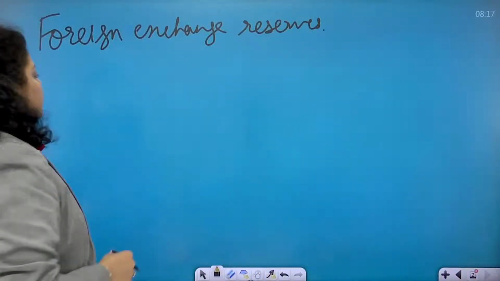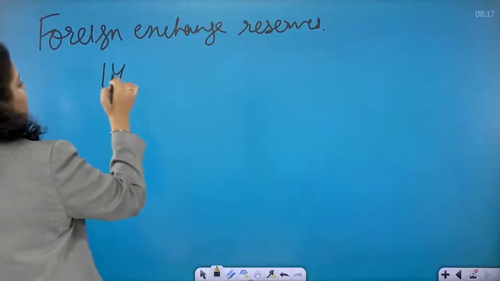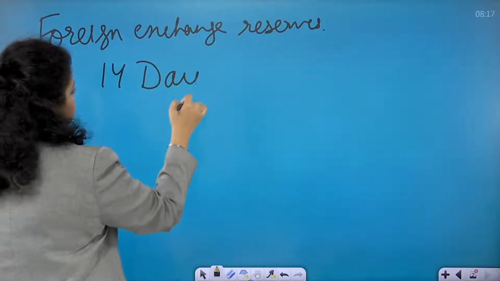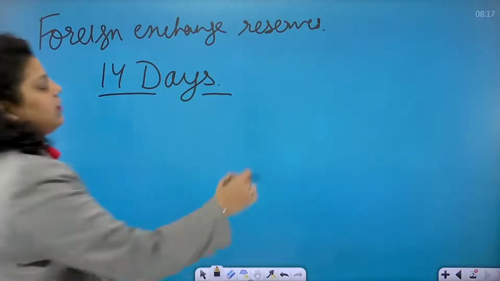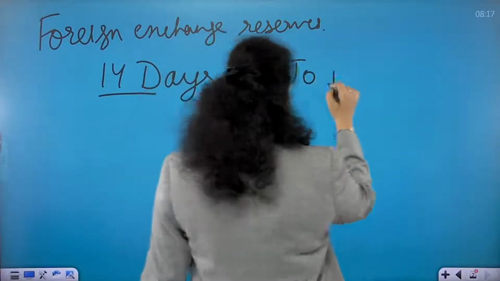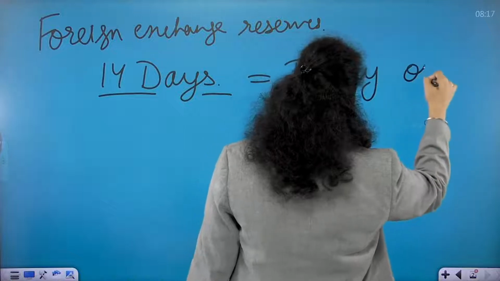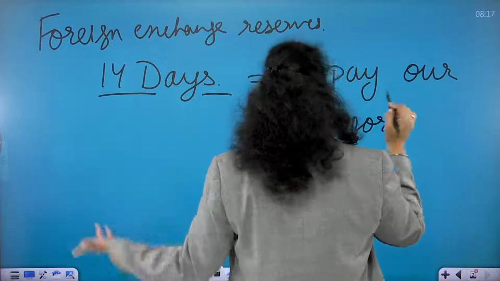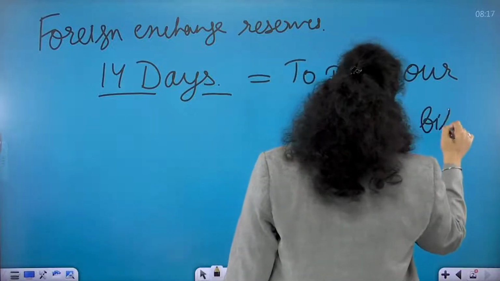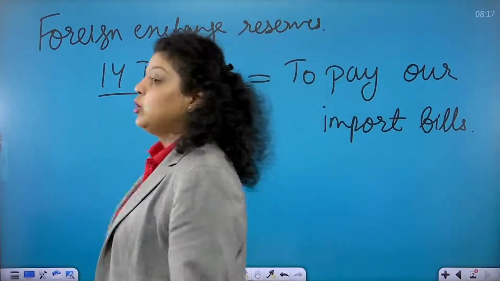Now, the foreign exchange reserves remained only for 14 days in the country. Only for 14 days we had the foreign currency to pay our import bills. After 14 days, we would not be able to pay our bills. Now, what were we importing? We were importing crude oil at that time.